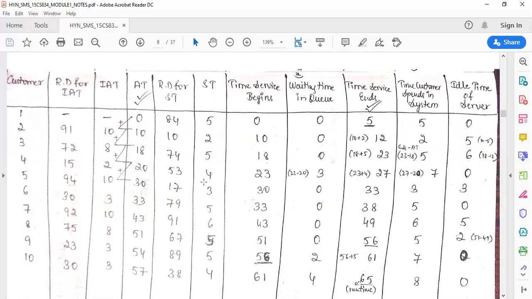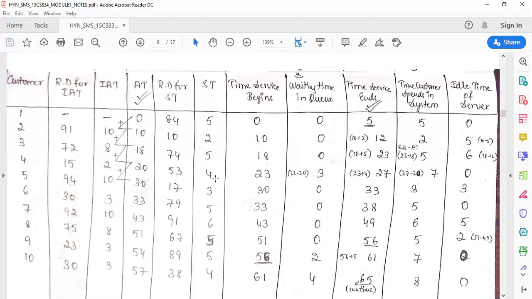Next, coming to the fourth customer. When will the service begin? Look here, the fourth customer is coming at 20, but the server is free at 23. Since the server becomes free at 23, I have to start at 23 only. Then the fourth customer has to wait for 3 minutes. So 23 minus 20, I will get 3. Waiting time is 3.